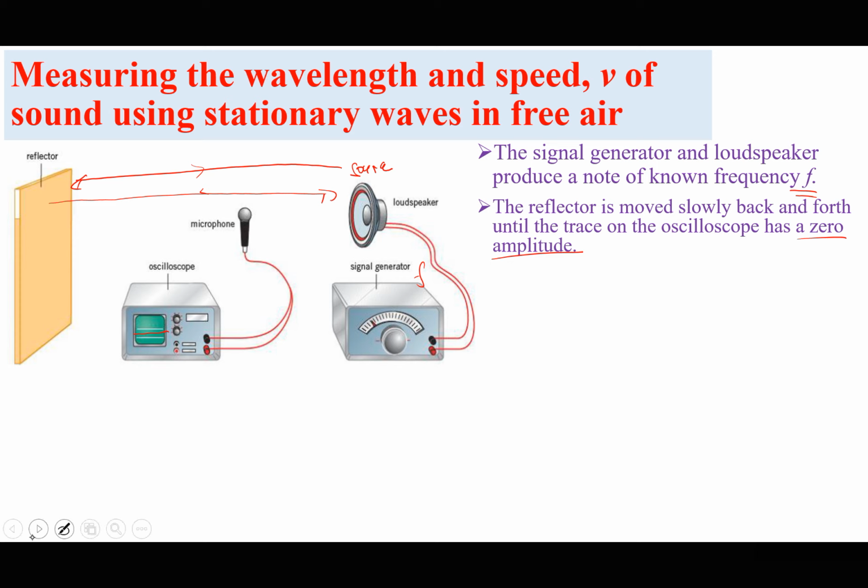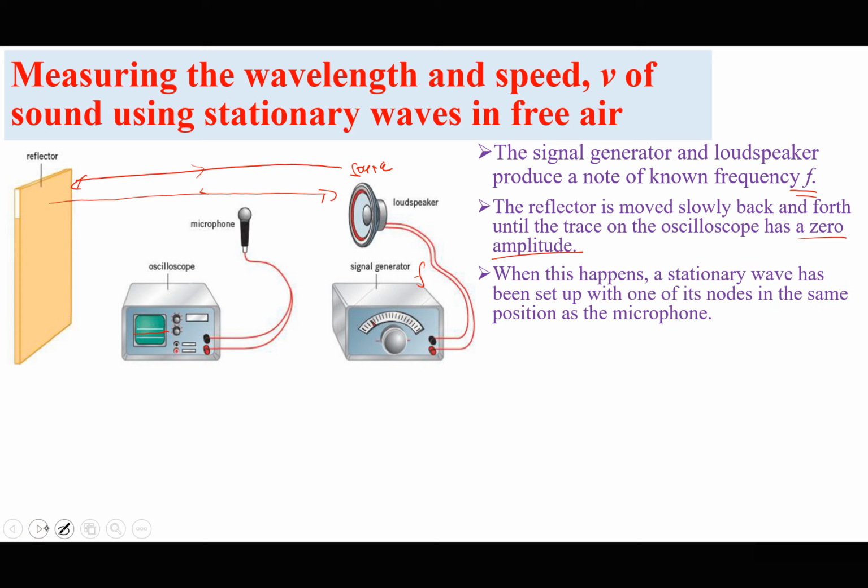So when this happens, a stationary wave has been set up with one of its nodes in the same position as the microphone. So here there will be a node. When we see that the reading on the oscilloscope is a horizontal line showing zero amplitude, it means a stationary wave has been formed with a node at the position of the microphone. Now the microphone is not picking up vibrations here.